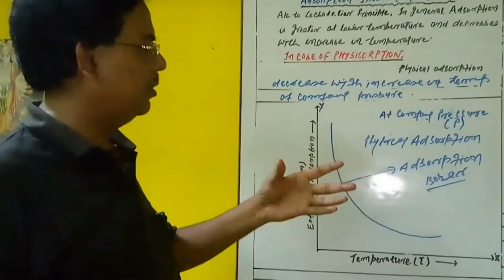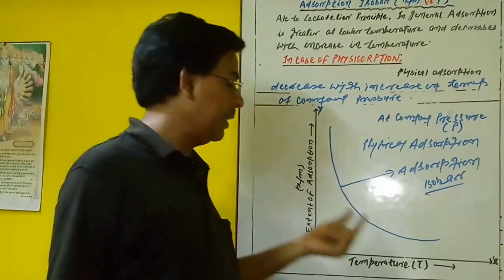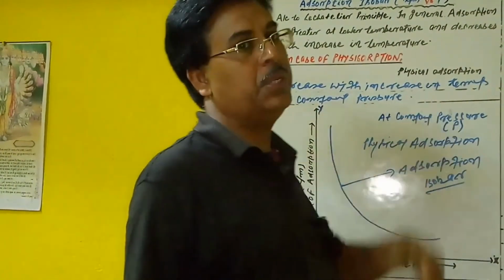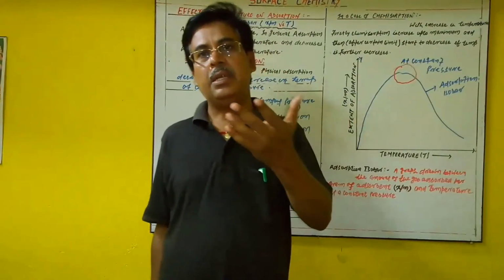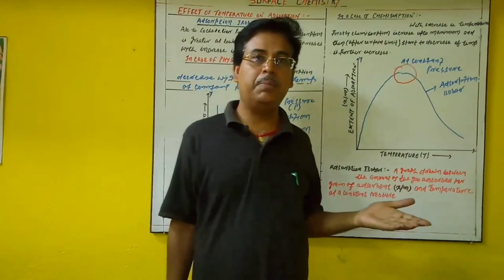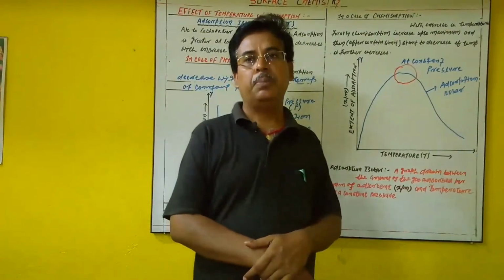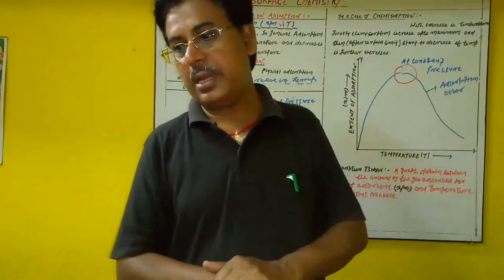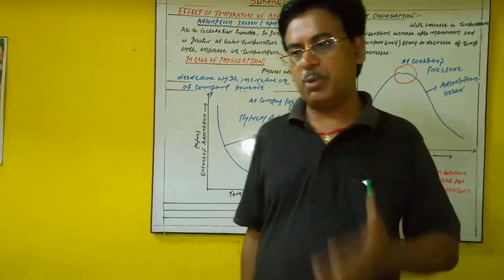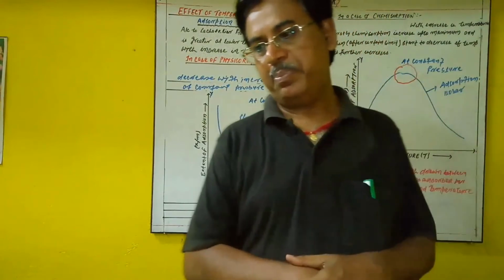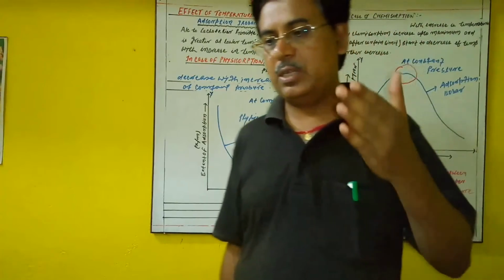Be very clear. When we plot a graph between extent of adsorption against temperature at a constant pressure, the curve is given the name adsorption isobar. Iso means same and bar means pressure. That means it all happens at a constant pressure. So at last, again we say a graph drawn between the amount of gas adsorbed per gram of the adsorbent, that is x by m, and temperature at a constant pressure is known as adsorption isobar.